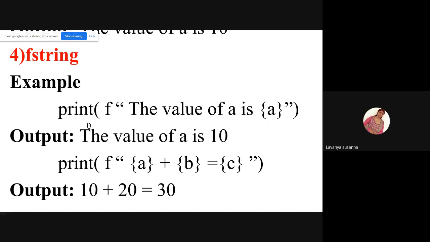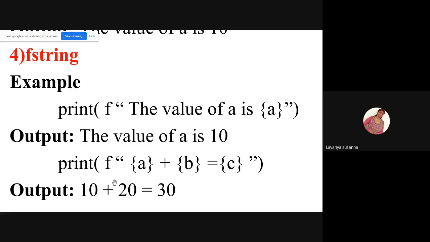See here, print F, double quotes open, the value of A is, flower braces. Inside the flower braces, here I have given A. Now, what will be the output? The value of A is 10. In the place of this flower brace A, the variable's value is printed, double quotes close.